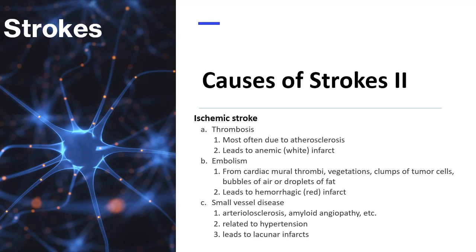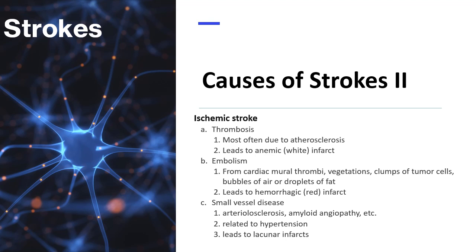Now, let's discuss the cause of stroke in more detail. Ischemic stroke is caused by the following. 1. Thrombosis. 2. Embolism. And 3. Small vessel disease. Thrombosis is usually due most often to atherosclerosis. This leads to ischemic or white infarcts.